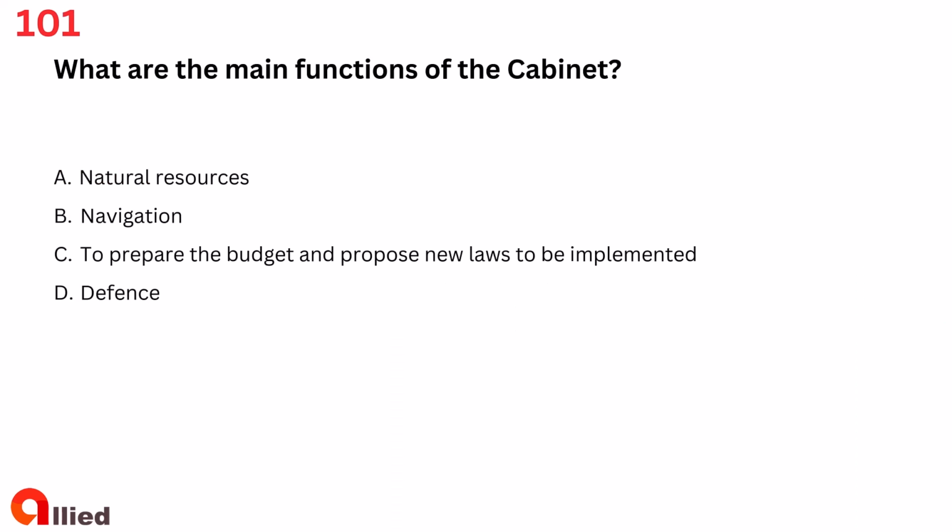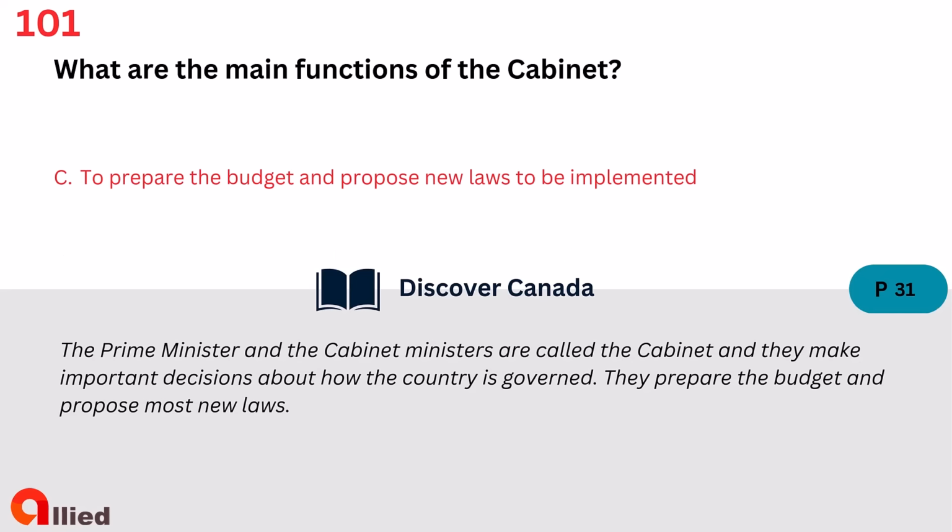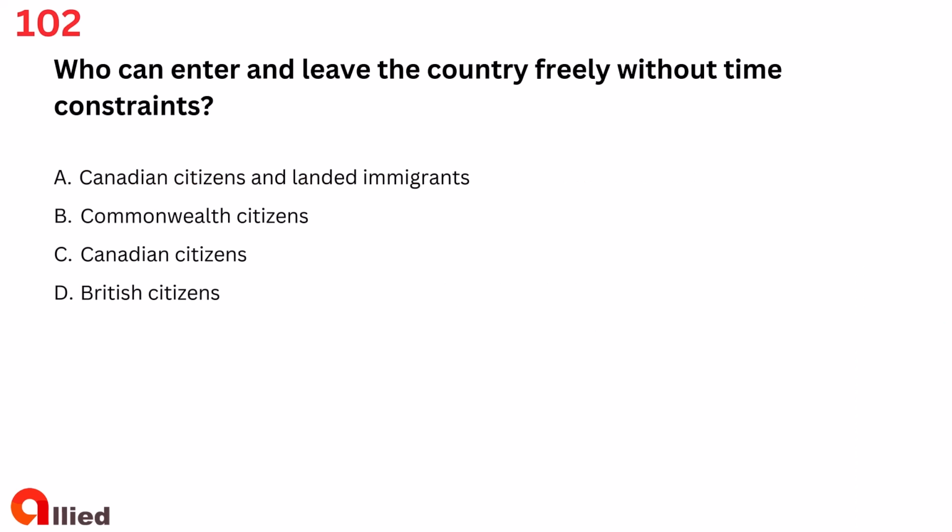Question 101. What are the main functions of the Cabinet? A. Natural resources. B. Navigation. C. To prepare the budget and propose new laws to be implemented. D. Defense. The answer is C. To prepare the budget and propose new laws to be implemented. Question 102. Who can enter and leave the country freely without time constraints? A. Canadian citizens and landed immigrants. B. Commonwealth citizens.